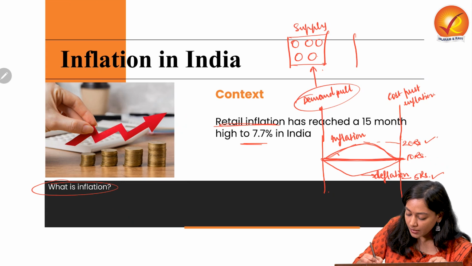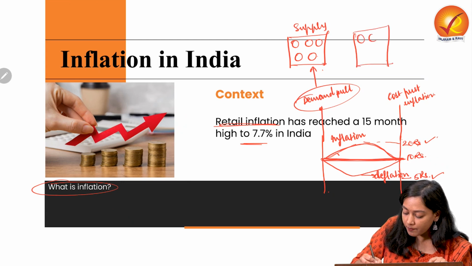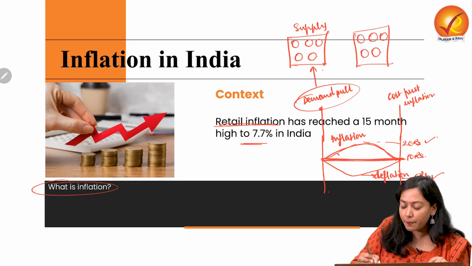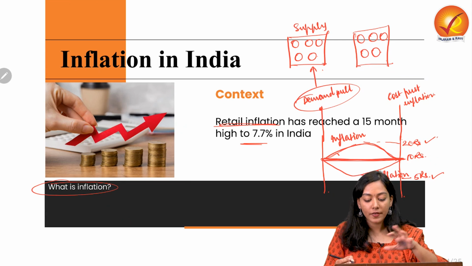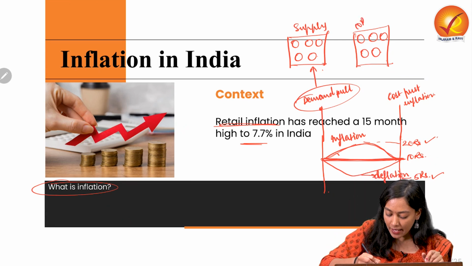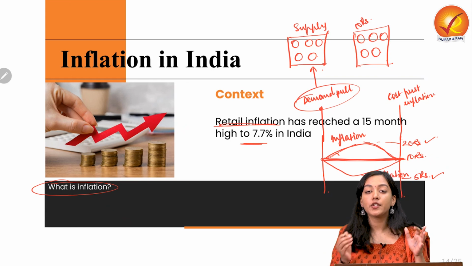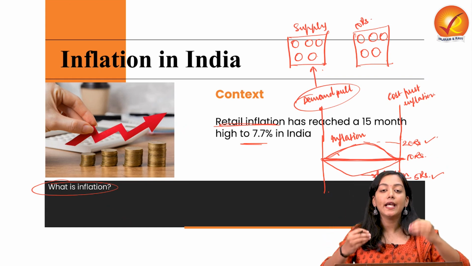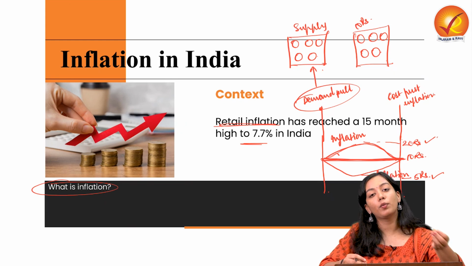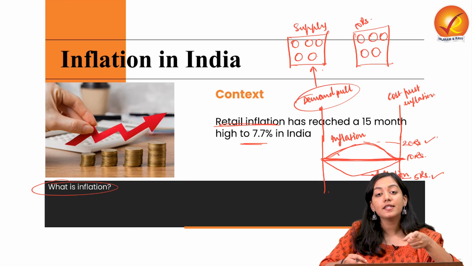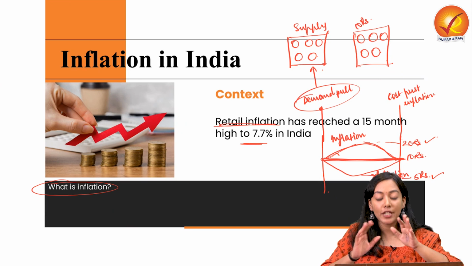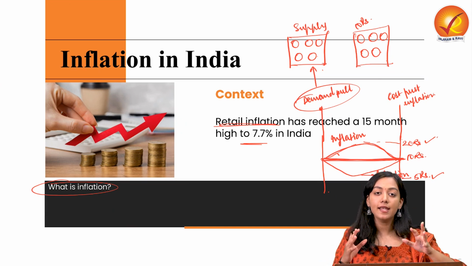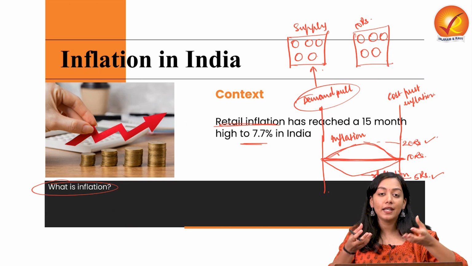Then we have got 5 people who are purchasing these tomatoes. All of these people have got 10 rupees in their hands. Now what will eventually happen? All of them will think that okay, fine, we will give 10 rupees for 1 tomato and we will get 1 tomato each.